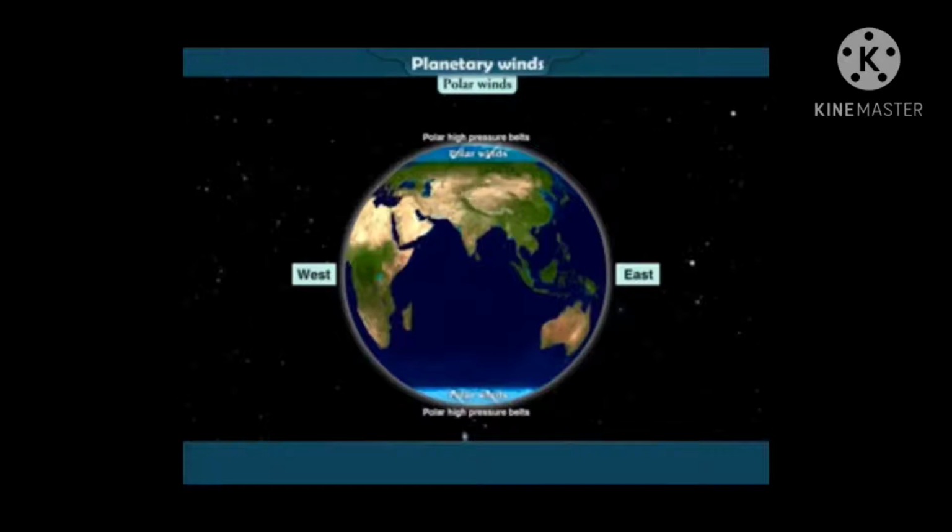In both the hemispheres, winds blowing from the polar high pressure belt to the subpolar low pressure belt, that is between 55 degree to 65 degree, are called polar winds. Generally, they blow from east to west. These winds blowing from North Pole region towards 60 degree north parallel cause cold wave conditions in extensive areas covering North America, Europe and Russia.